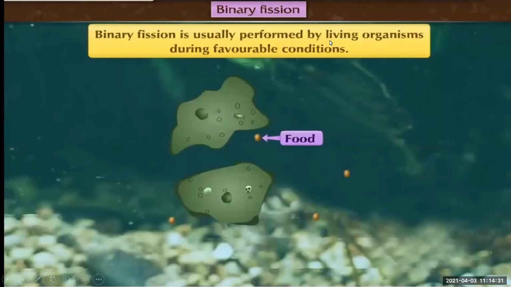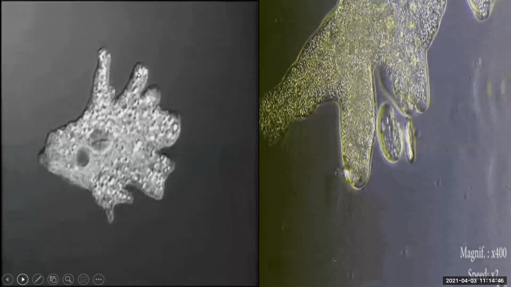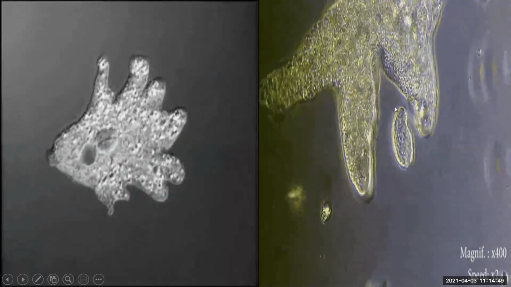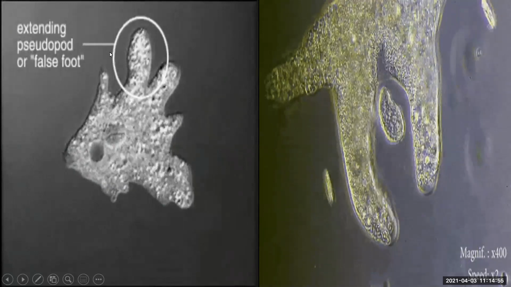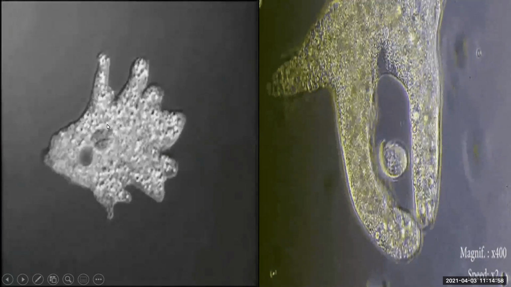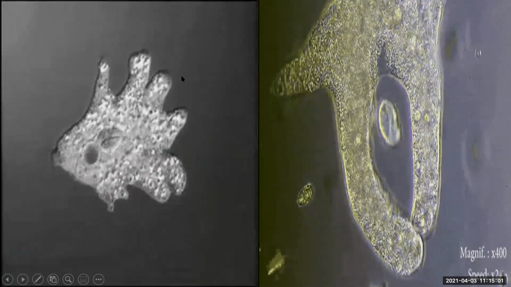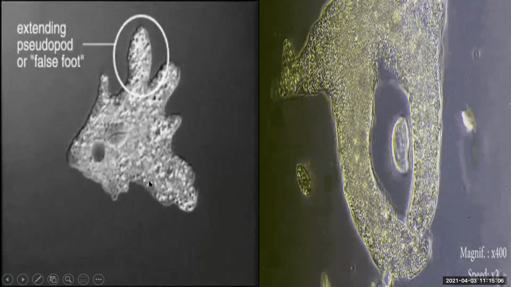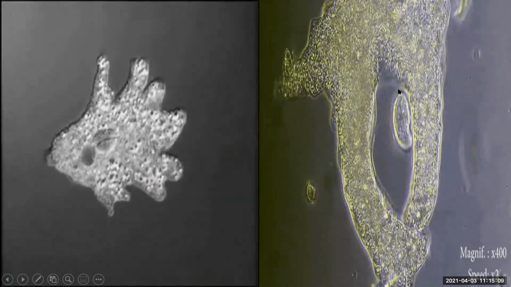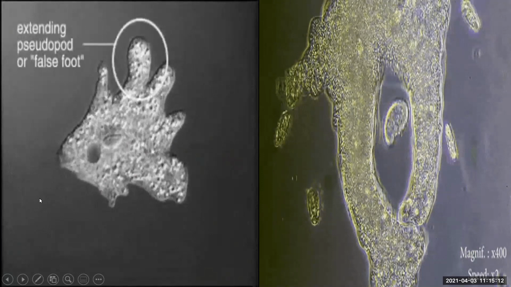See, binary fission is usually performed by living organisms during favorable conditions. Here you can see plenty of water, food material, and proper temperature. At that time, binary fission is taking place. See how the amoeba is gulping food material. This is the amoeba. These are the pseudopodia, extending pseudopodia or false feet, you can say. See how the amoeba is moving ahead. He is extending his pseudopodia, or false foot. With the help of pseudopodia, he moves. And here he has grabbed the food material and he is eating it. Okay.